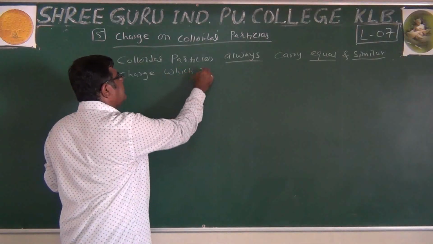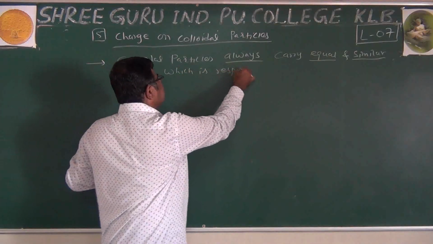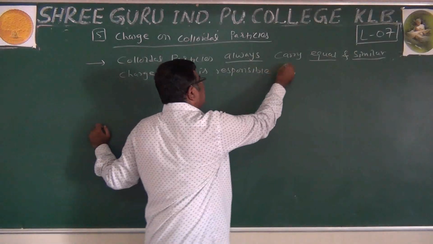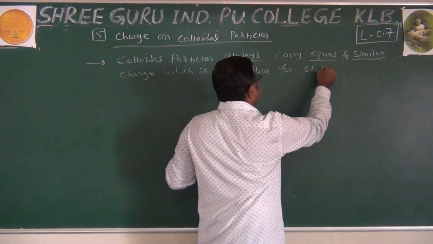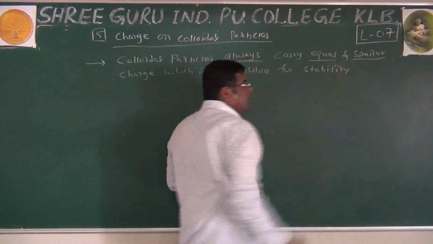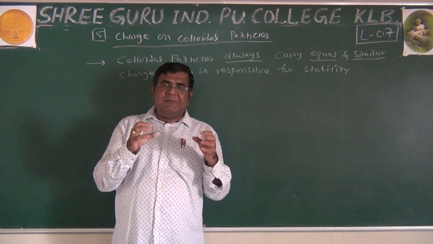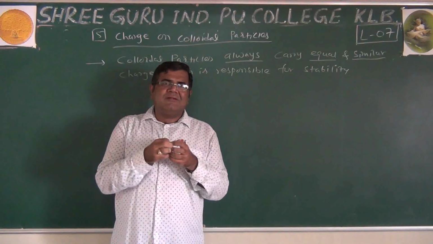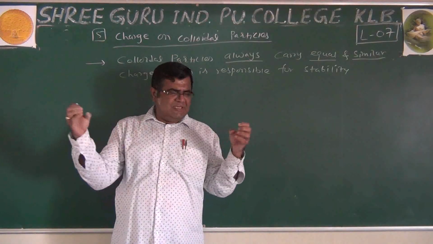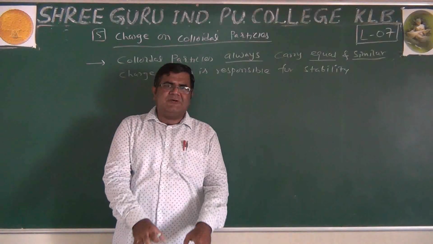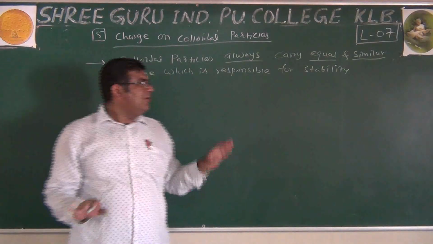Which is responsible for stability, because this charge does not allow the colloidal particles to come closer. We know what happens when they come closer: they settle down in suspension form.